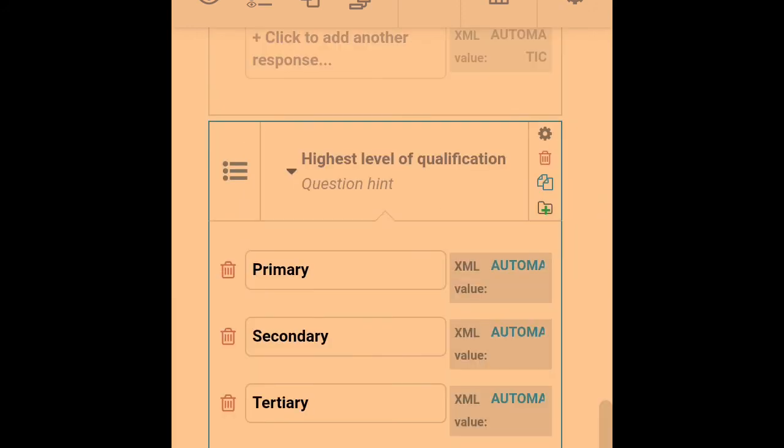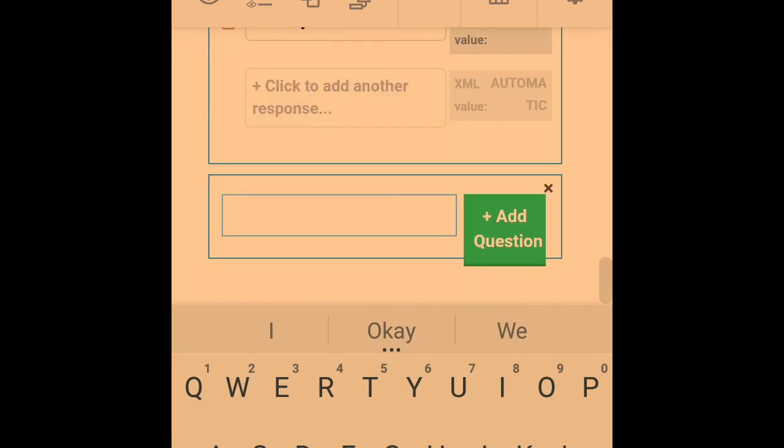Alright, so now let's move to social demographic. Since we said psychological stress, let's start with knowledge. We want to assess the level of knowledge of the respondent on psychological stress.